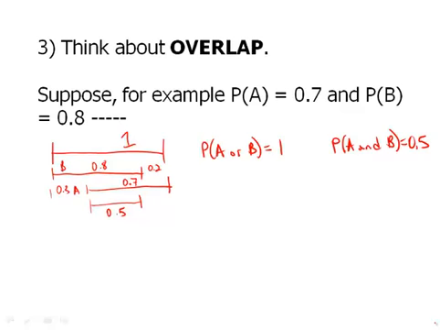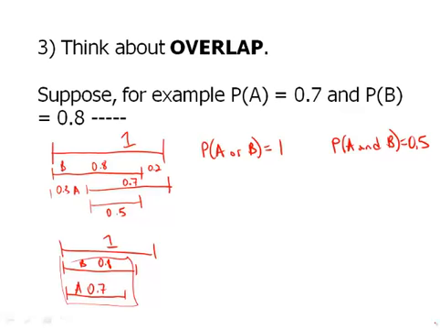What if we try and make the overlap a maximum? Then we'll push everything to the same side. Here's our 1. Here's our B. We'll push it to the left side. That's our 0.8. And we'll push A to the left side also. The OR region is just the probability of B now, the probability of A or B, because A is inside B. And that's the probability of OR.